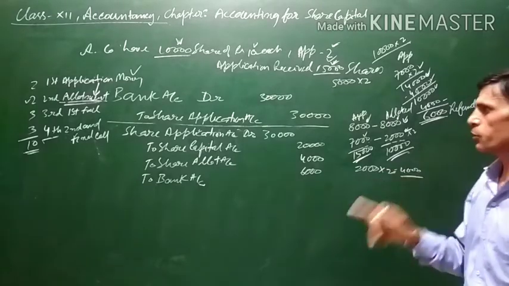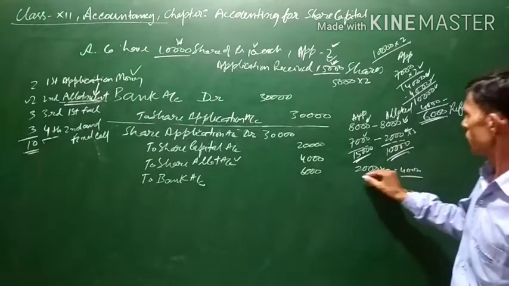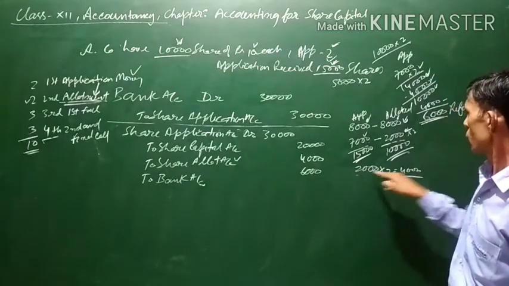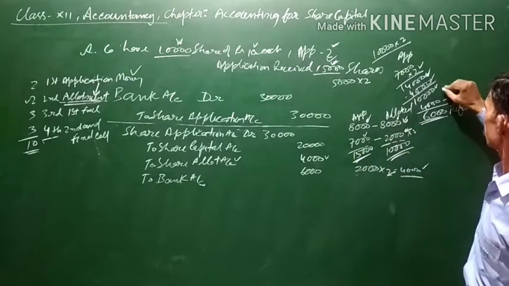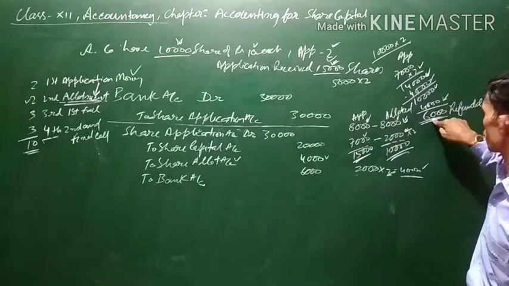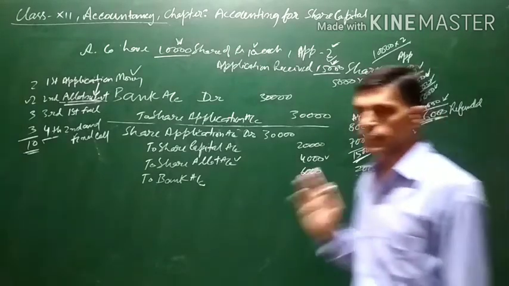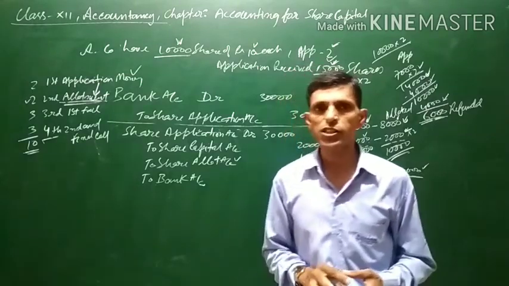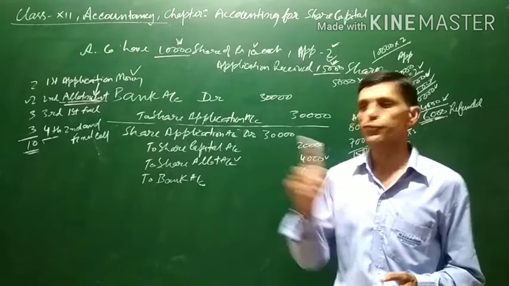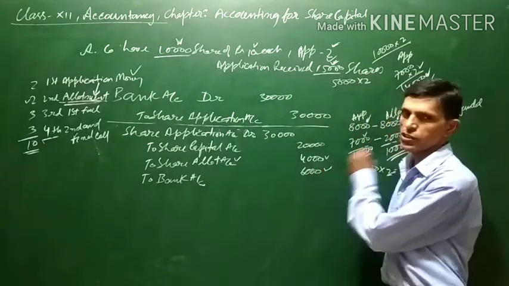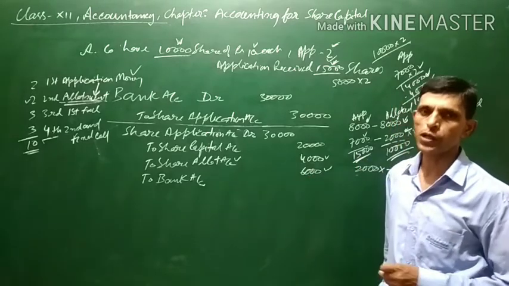Again, excess application money will be adjusted toward allotment. So allotment money is again 2 rupees per share. So 2,000 into 2, again 4,000 will be used for allotment. Then also 6,000 is left. This 6,000 will be refunded. This is the rule that excess application money will be adjusted toward allotment, and if any excess is there after allotment it will be refunded. So there is 6,000 still left after allotment. This 6,000 will be refunded also.